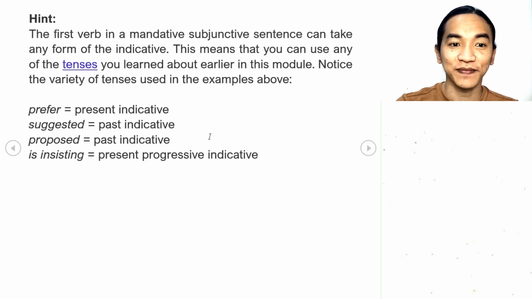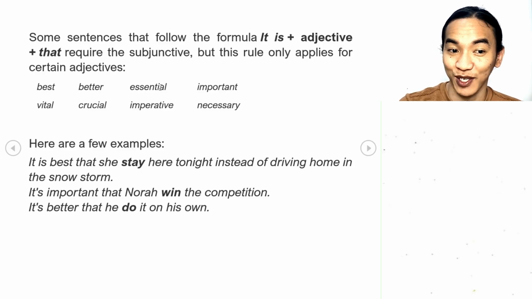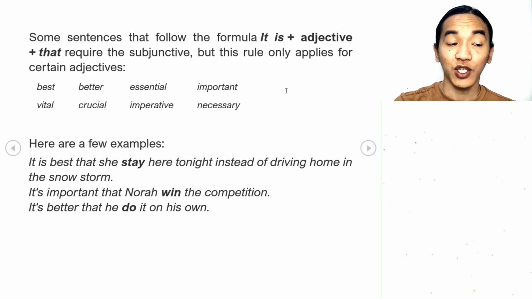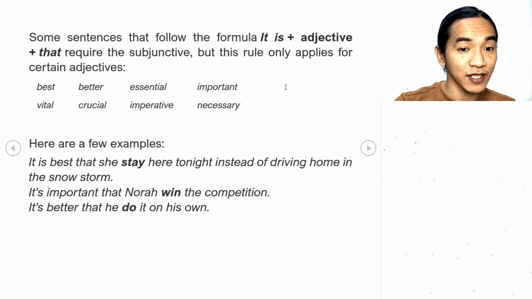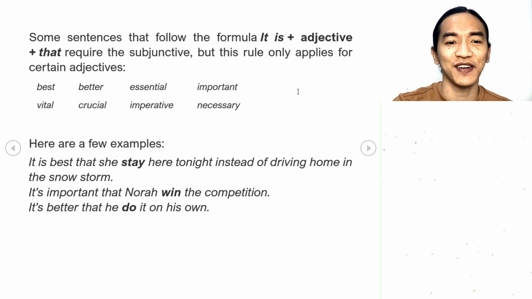Now, some sentences that follow the formula it is plus adjective require the subjunctive, but this rule only applies for certain adjectives. So, it's not only verbs that we have to consider, we also have some adjectives.